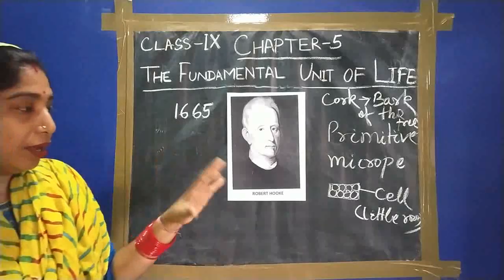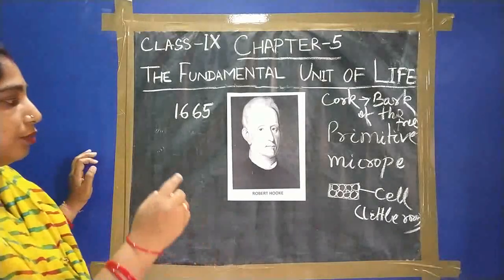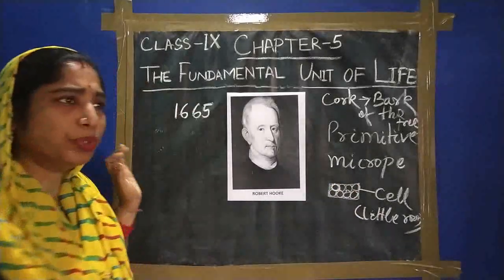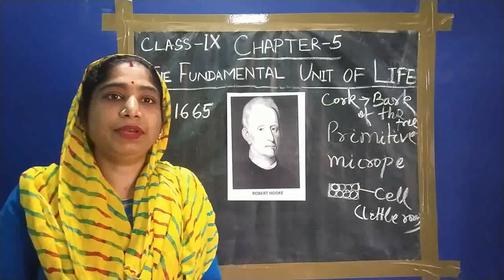So what are the other things that we will discuss? As these are very small rooms, they are not unwanted, but they are the basic part of life science.